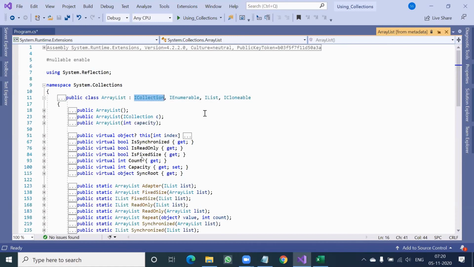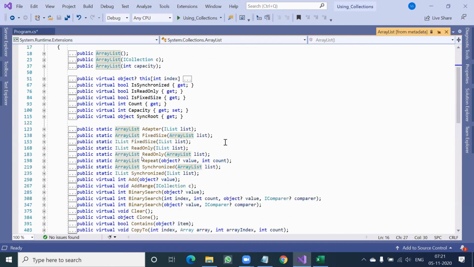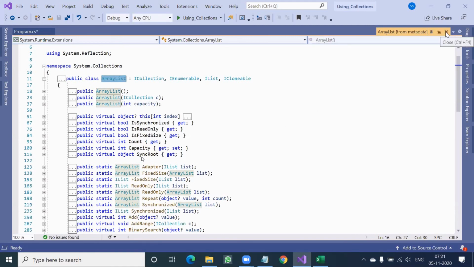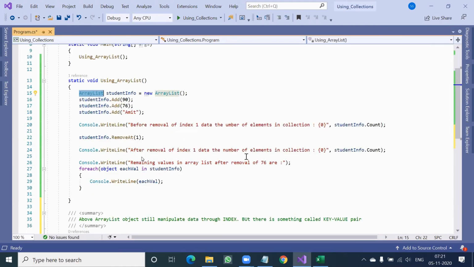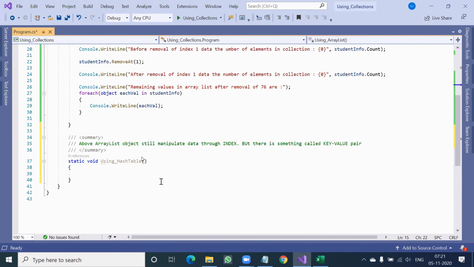Every interface will have various signatures of the function, right? Declaration of the function. So left side, which interface you will take, and right side, if you are instantiating array list, then only those many functions will be accessible. So I don't want to go to the interface chapter again, but I just wanted to say it is a predefined class called array list. Similarly, another predefined class called hash table is there. So let's create the object of hash table.